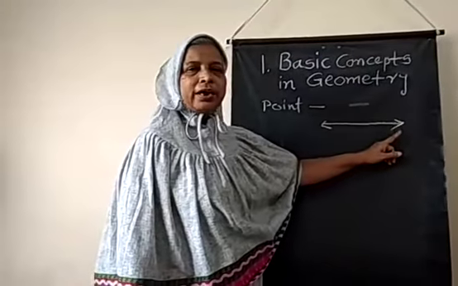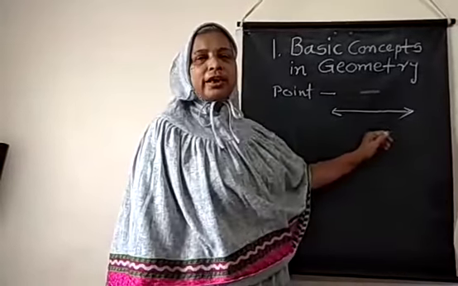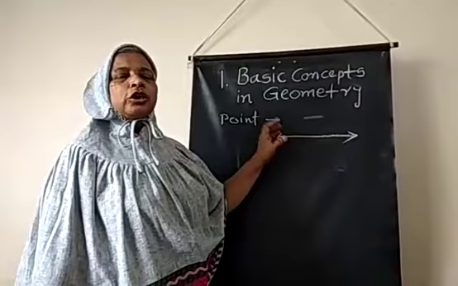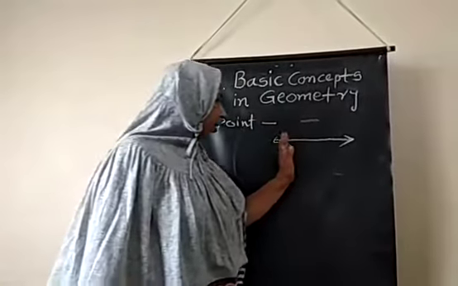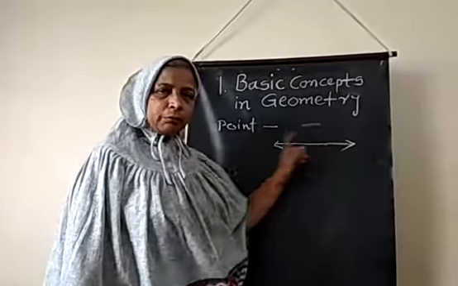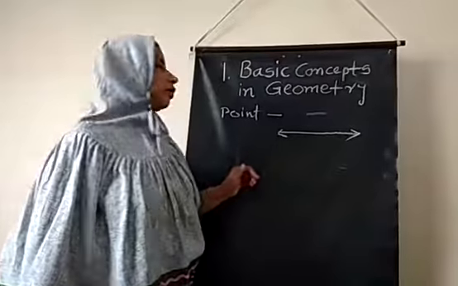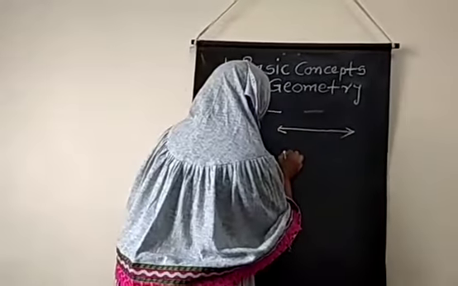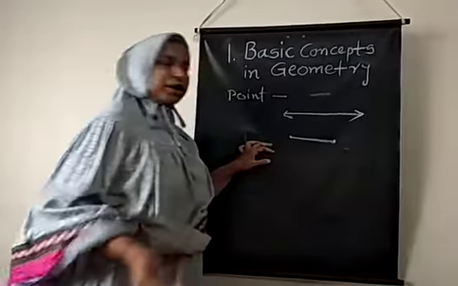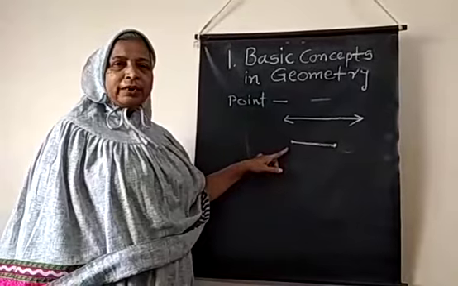Directions are shown by the arrow. In which direction the line is going, the arrow shows the direction. So line is nothing but a set or union of many infinite points. Line extends in both the directions. Similarly, line segment is also formed when the points are joining to each other. Difference between the line and the line segment.